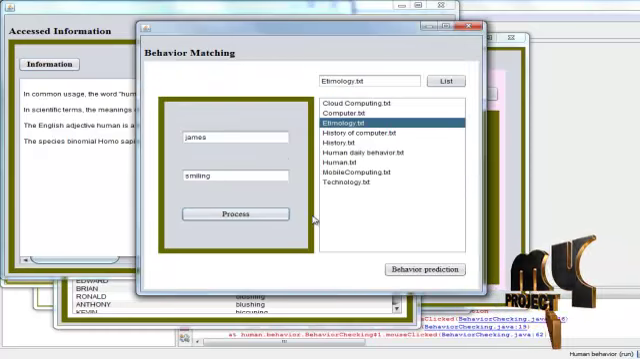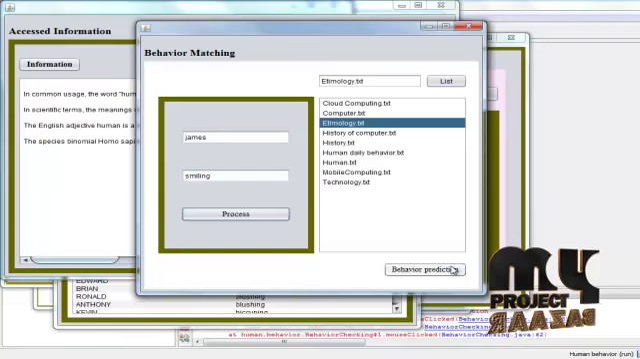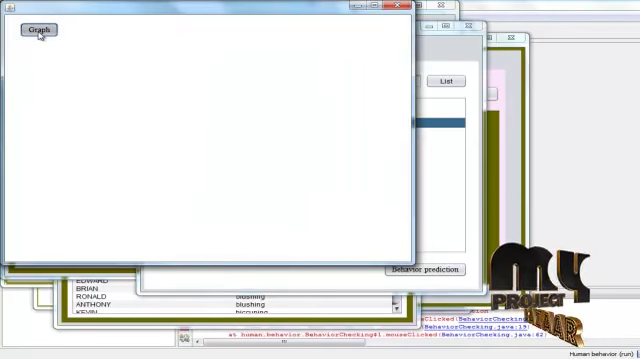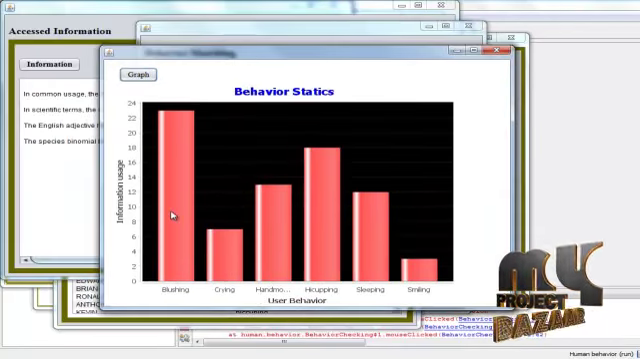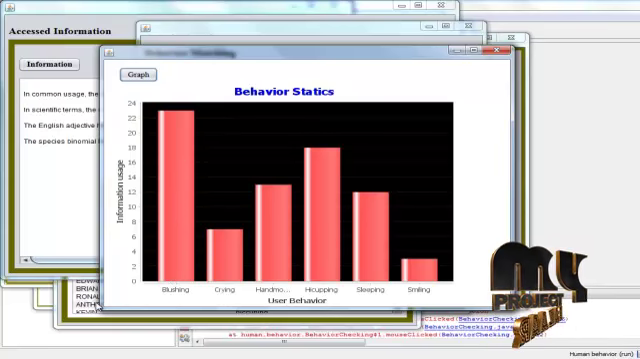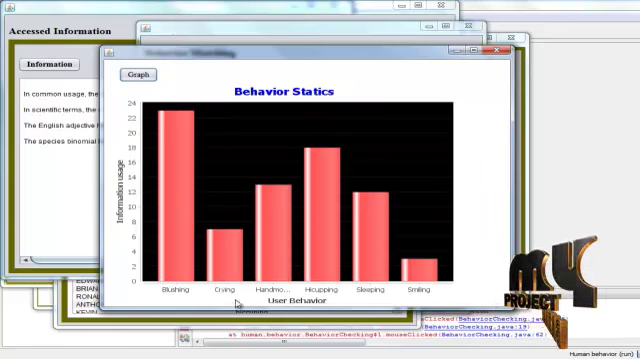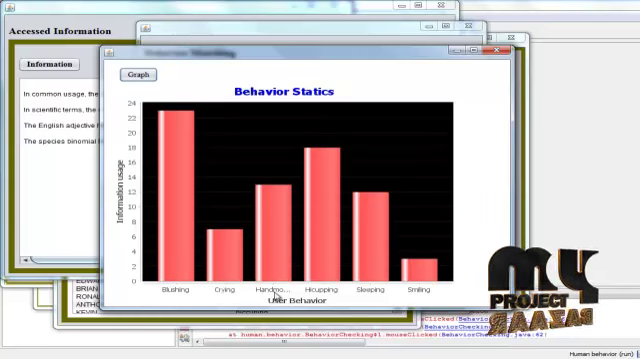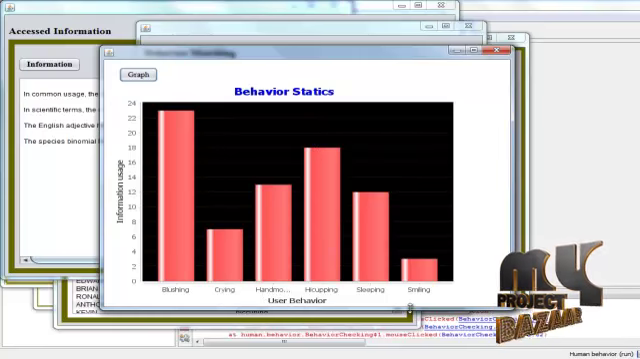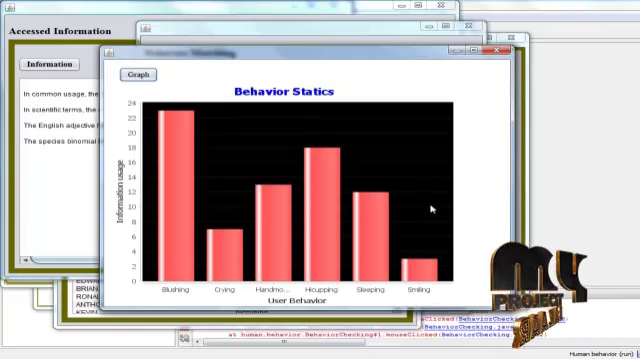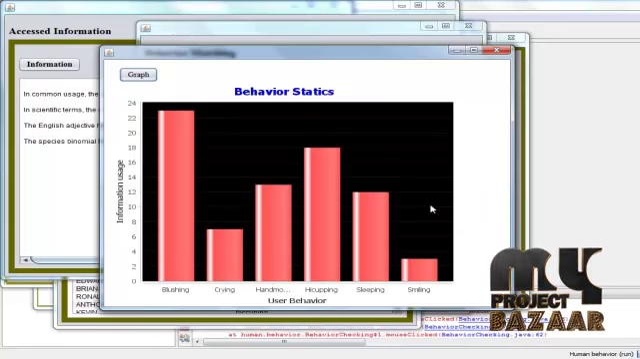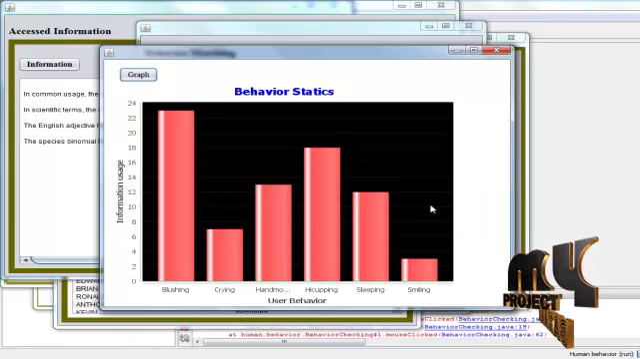Then you can give a behavior prediction. In this behavior prediction we give a graph model. Here you can view how many behaviors have been viewed over the information. Blushing has been viewed 22 times, crying 6 times, hand motion 12 times, hiccuping 18, sleeping 12, and smiling 2 times. These are the users which have used their behaviors to view this information.